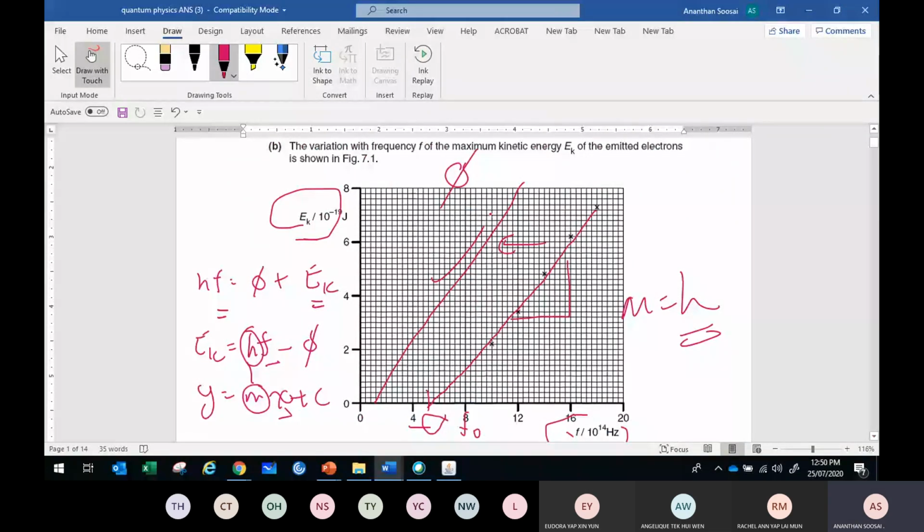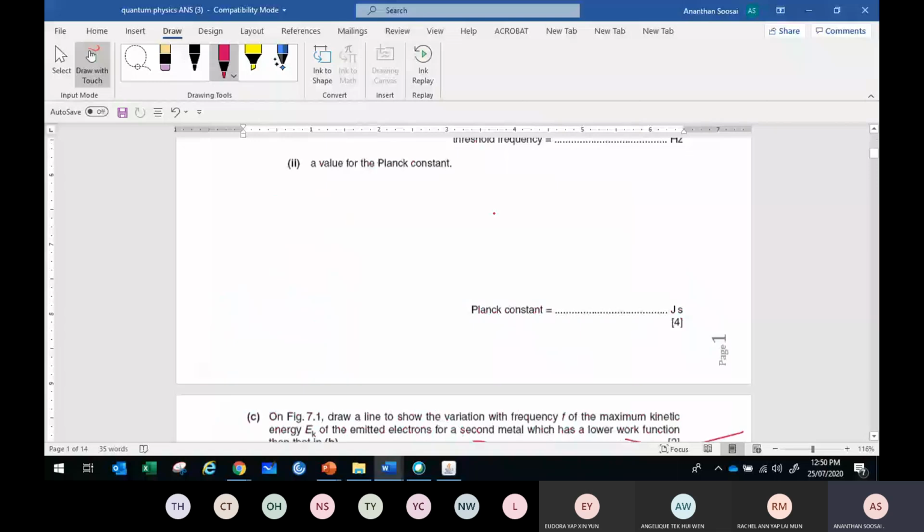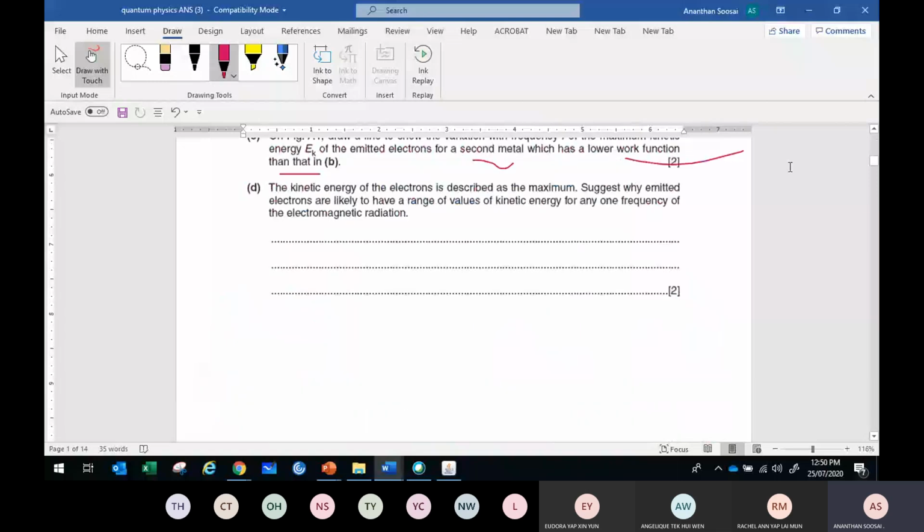Now D, give me the answer. Okay, so do you understand the question? The kinetic energy of the electron is described as the maximum. As I told you, why do they always write EK max?